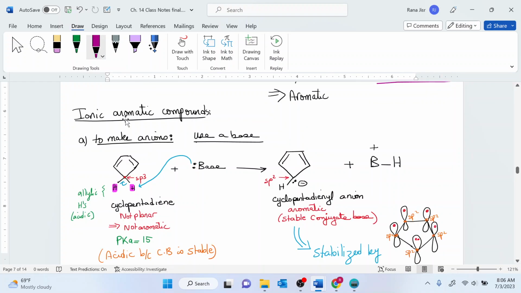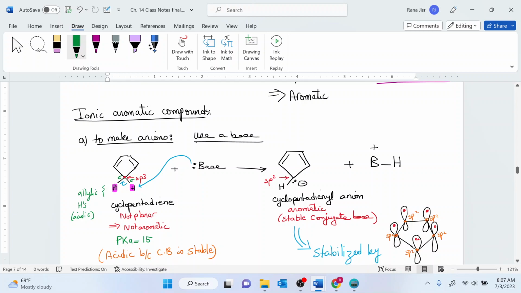Anions. Aromatic compounds can also be ionic, either carrying a plus charge or a negative charge. If they carry a negative charge, we call them anions. To make anions, you simply start with your cycle and you use a base. That base is going to come and take the allylic hydrogen, which is the most acidic hydrogen, because it belongs to an sp3 hybrid carbon, and it's easy to break any of those sigma bonds. So when the base takes the acidic hydrogen, you're going to create your anion in there.